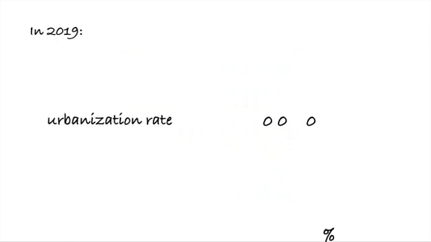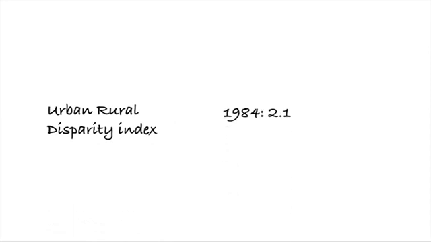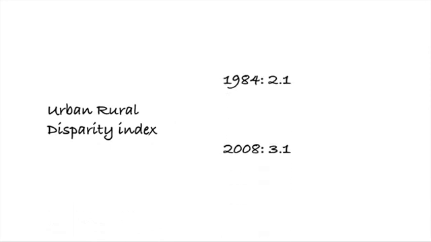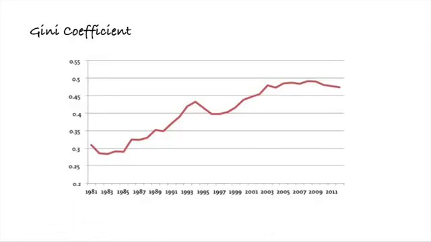In 2019, the urbanization rate rose to 60.6%. However, accompanied by rapid commercialization and urbanization, the urban-rural disparity has widened incredibly. According to a chart made by the Journal of Economic Literature, the urban-rural disparity index rose from about 2.1 in 1984 to higher than 3.1 in 2008. At the same time, the Gini coefficient also nearly doubled during this period.